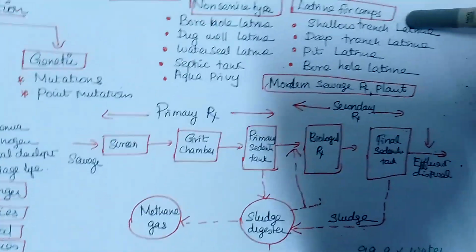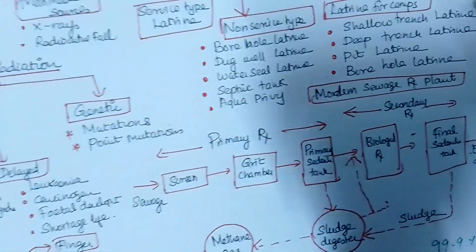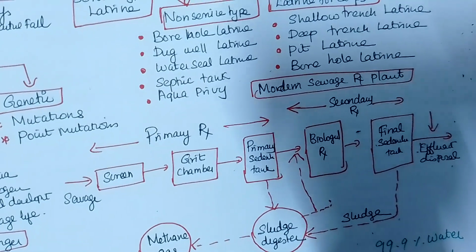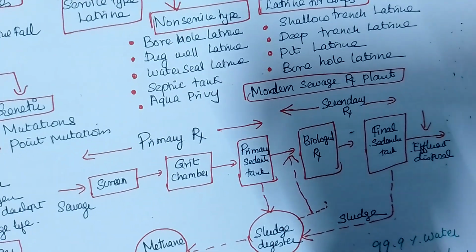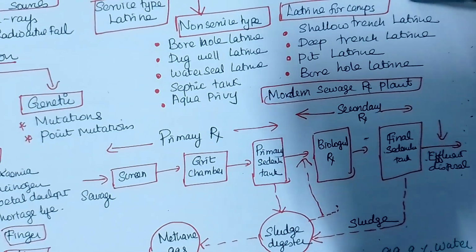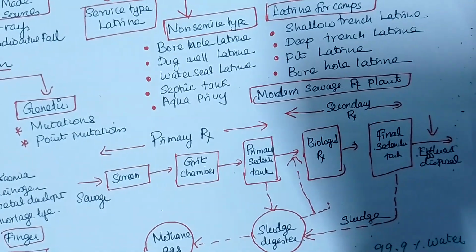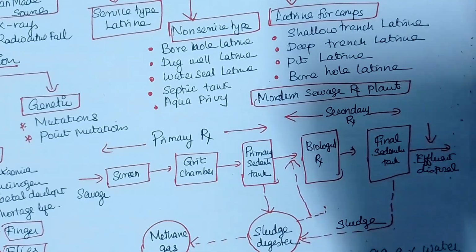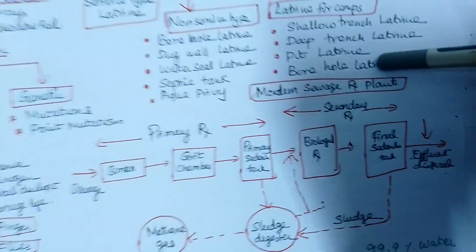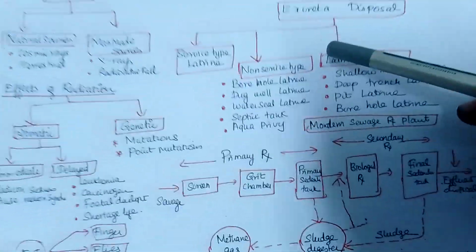Okay. When you are conducting the camps, how will you manage it? In that camp, many people will be gathering. So you can have a shallow trench latrine, where you dig the latrine and then fill it. Deep trench latrine, pit latrine and borehole latrine. These kinds of latrines, like borehole and dugwell, are the same thing. You choose the area, dig in the ground and cover it with mud. So these kinds of latrines are for excreta disposal. Are you understanding?